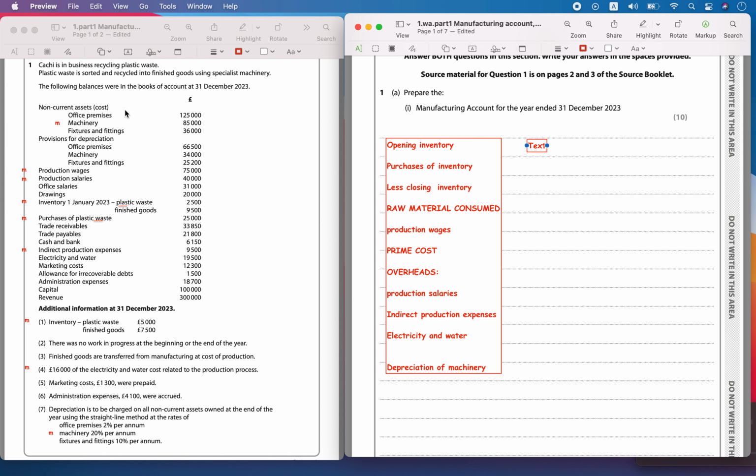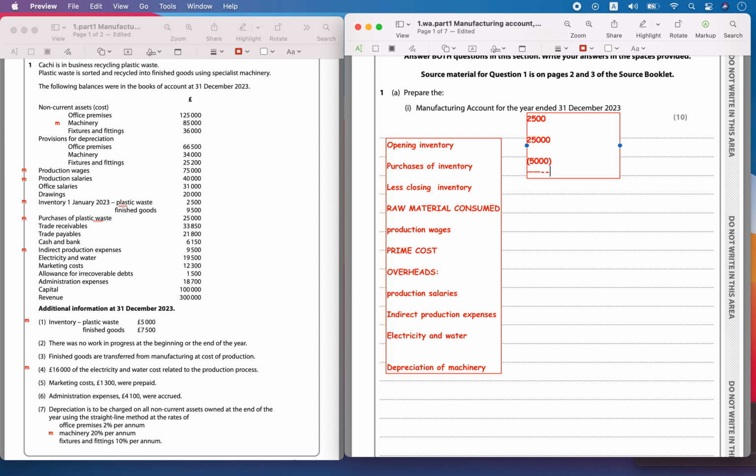The first one is opening inventory, that is 2,500. And then you have the purchases of the inventory, which is 25,000 pounds. Then I have to do less closing inventory. The closing inventory was around 5,000 pounds.